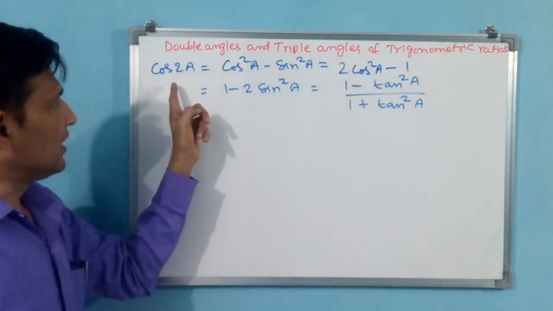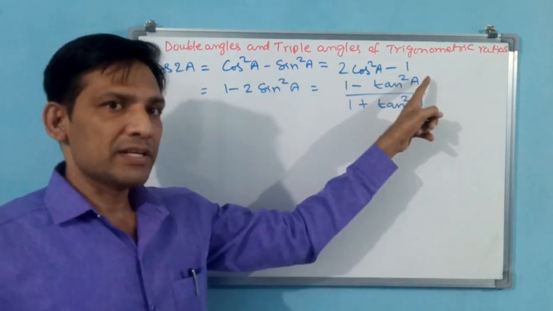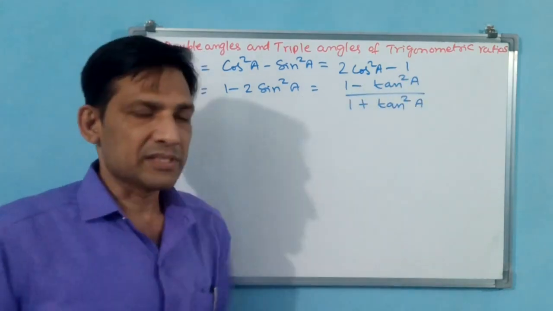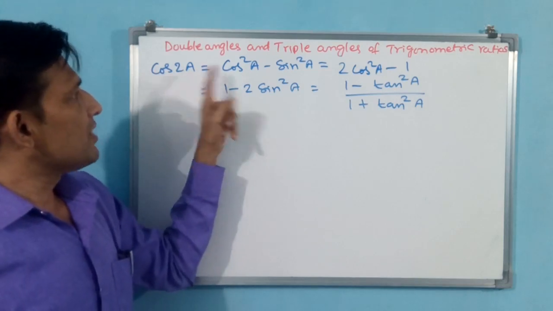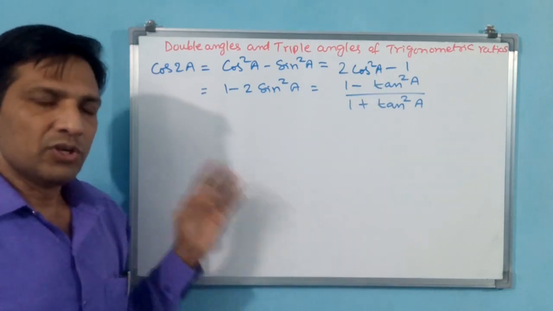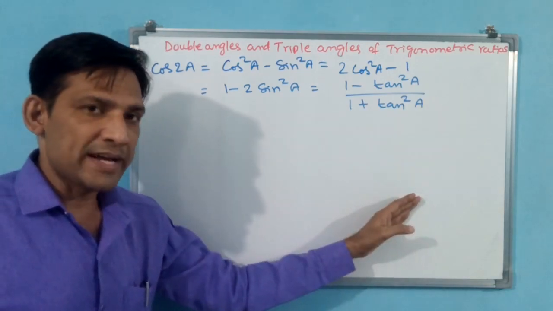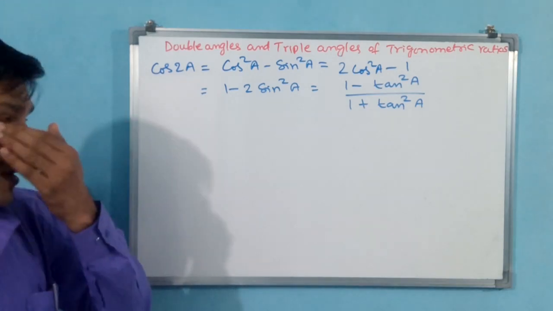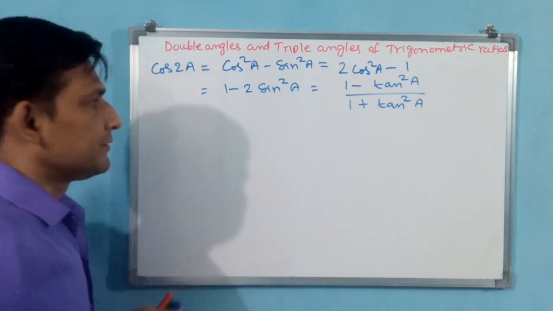Five values are there. Cos 2a is equal to cos square a minus sin square a, that is equal to 2 cos square a minus 1, that is equal to 1 minus 2 sin square a, that is equal to 1 minus tan square a by 1 plus tan square a. Okay, see, the others are in terms of cos and sin, and only one is in terms of tan. Earlier also, sin 2a was 2 sin a cos a in terms of sin and cos, but the last one, 2 tan a by 1 plus tan square a, is in terms of tan. Now let us see cos one by one. Cos also, we know the formula.